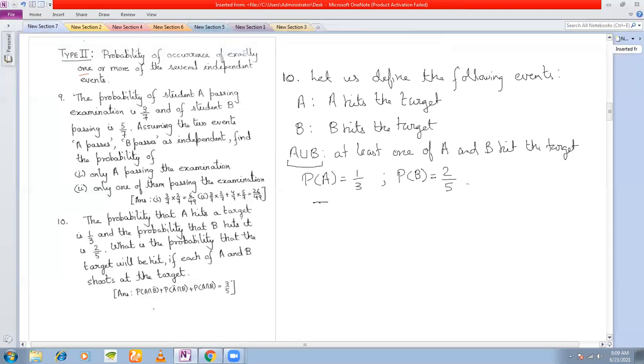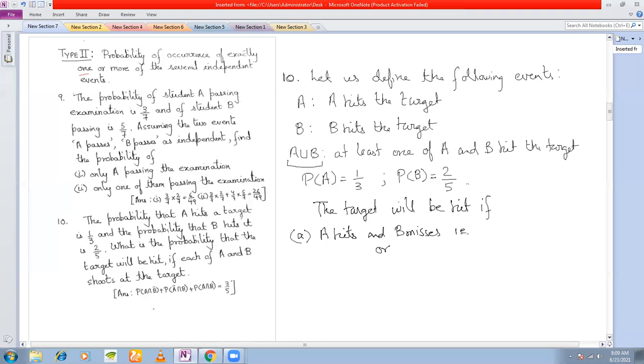that the target will be hit if A hits and B misses.